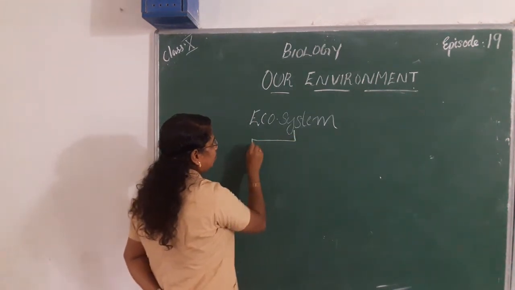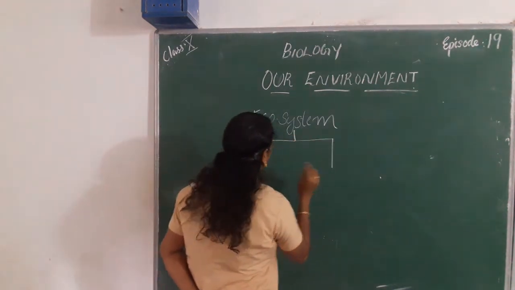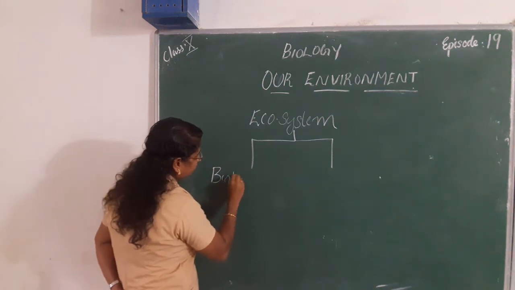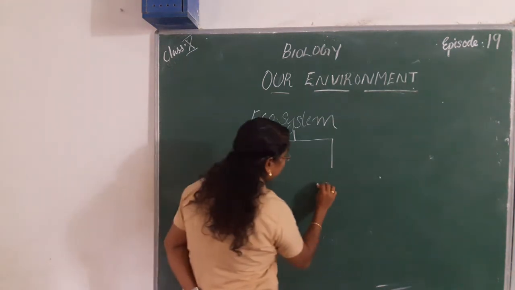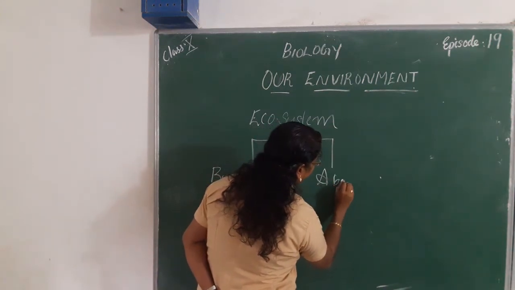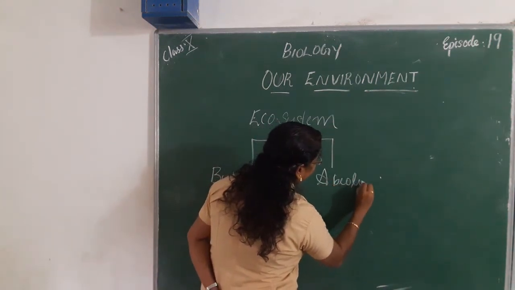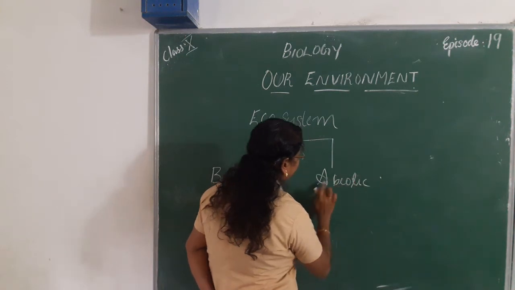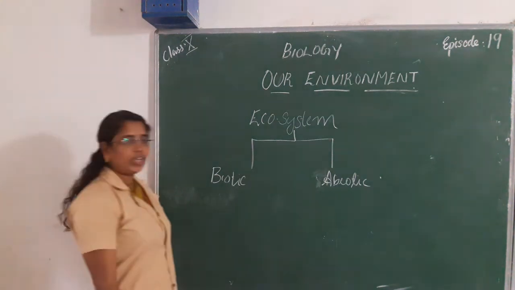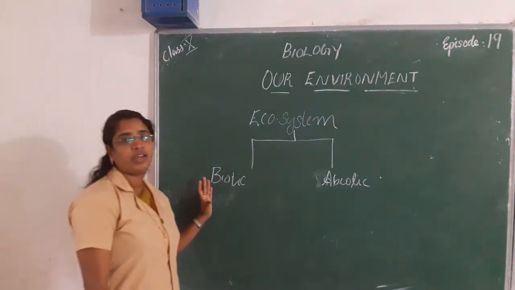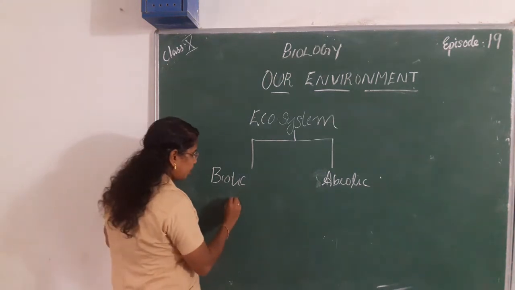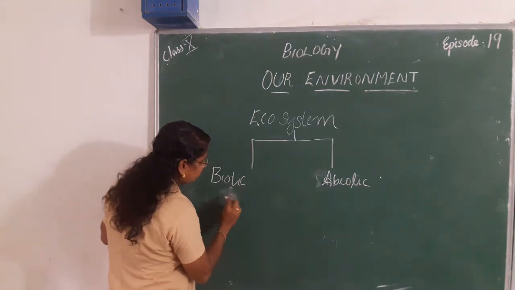An ecosystem can be classified into two types: biotic and abiotic components. Biotic means, bio means life, living things. Biotic components include living things.